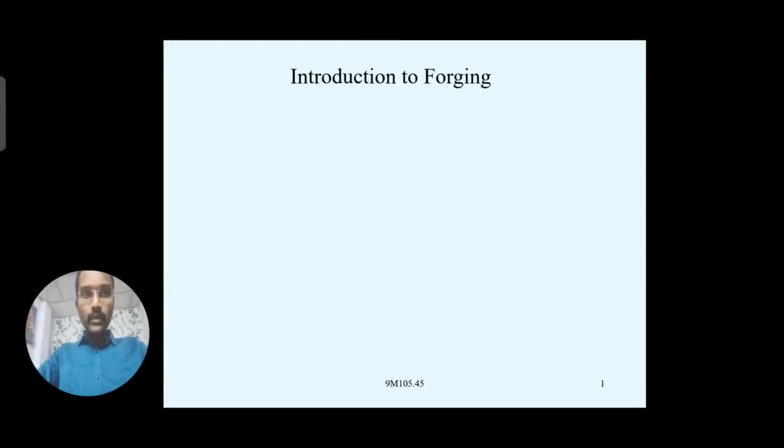Okay, hello everyone. Today we are going to start the new chapter, that is forging. Before going to the introduction part, as we see all around us, you see a number of metal objects out there which have different shapes, different forms or different sizes. You observe those are the metal objects.